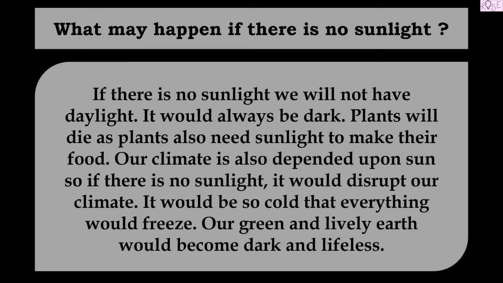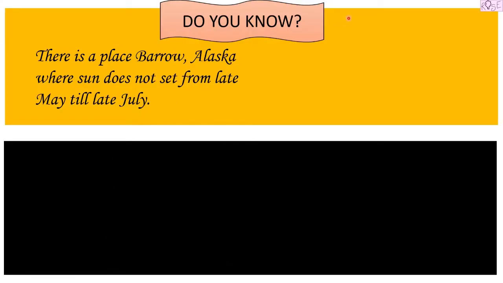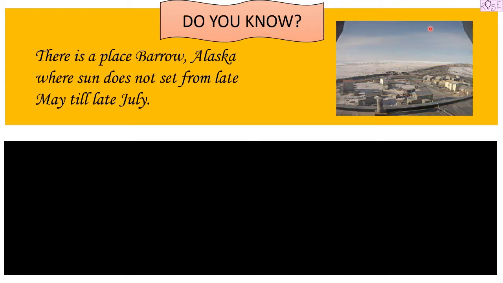So now I'm going to tell you some interesting fact about a place. So do you know there is a place called Barrow in Alaska where sun does not set from late May till late July. So they have sunlight throughout 24 hours. So they do not have nights from late May till late July. It looks like this throughout late May till late July. See, no sunset. But this is not the only fascinating thing about this place, Barrow, Alaska. There is one amazing, fascinating thing happening there.